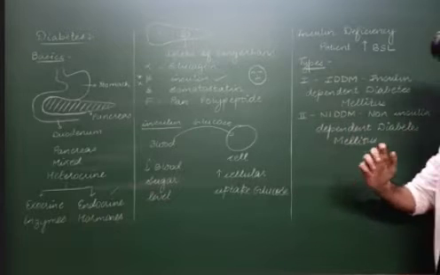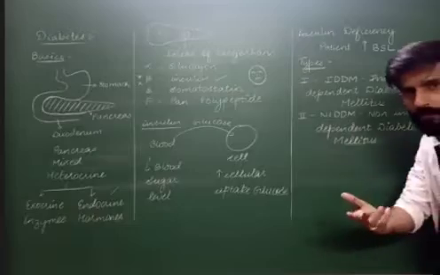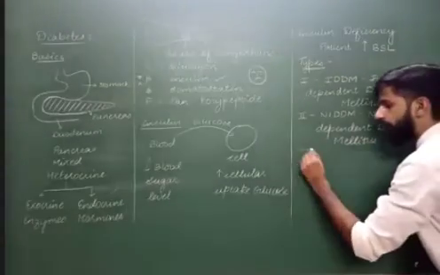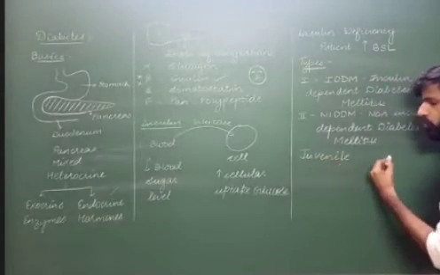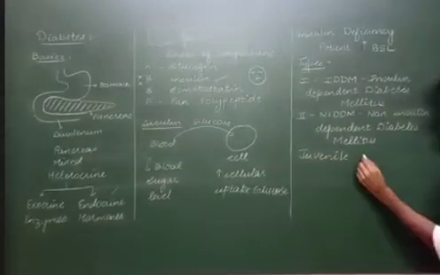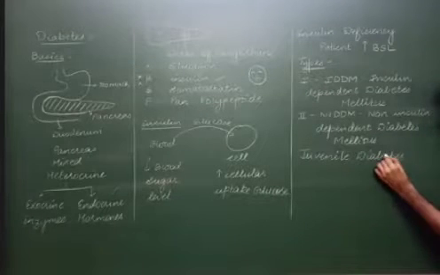Other than this, my dear students, there are other exceptional varieties of diabetes as well. We find many individuals who are born with diabetes, that is called juvenile diabetes.